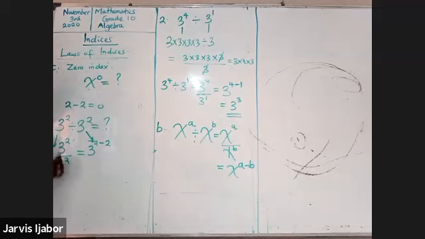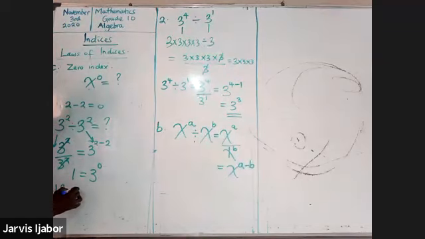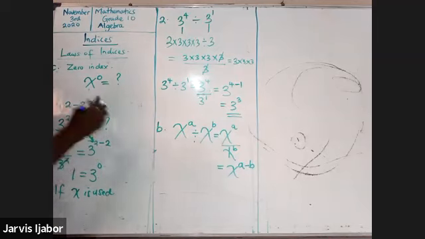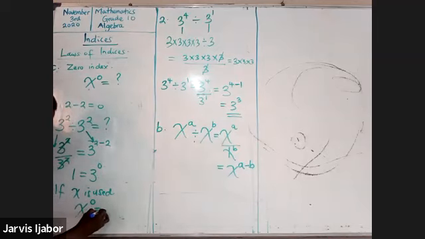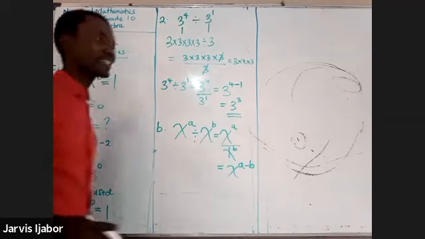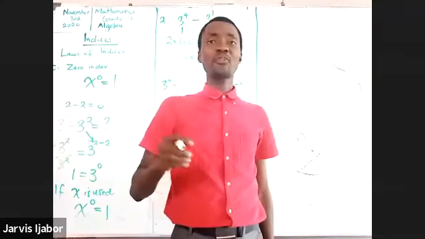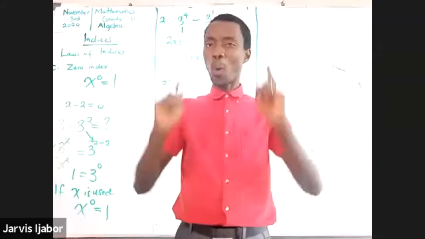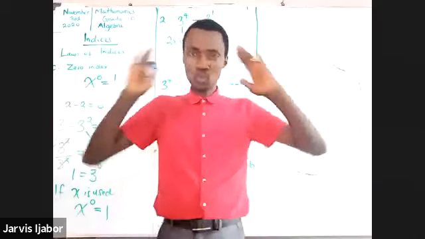So these two numbers are the same, so I can cancel them, and I'll get 1. This is equal to 3 raised to the power of what? 0. So if I want to make a general statement, x raised to the power of 0 must be equal to 1. So this becomes equal to 1. And that's how, by the concept of zero index, a number raised to the power of 0 is equal to what? 1.